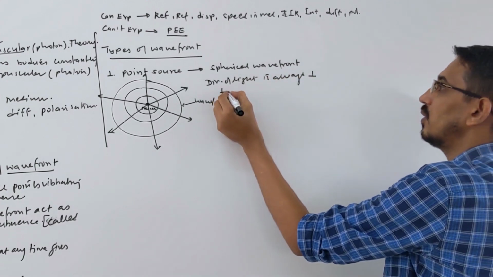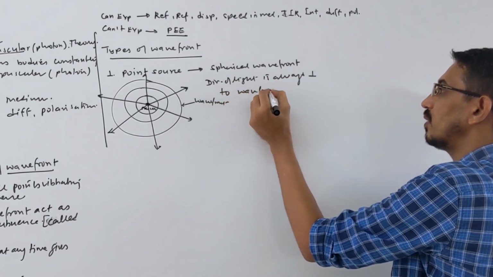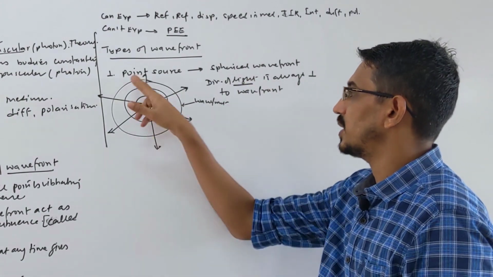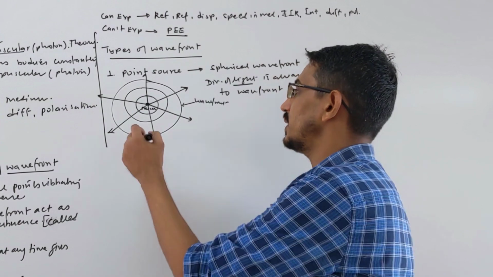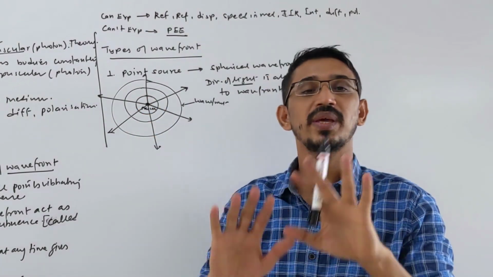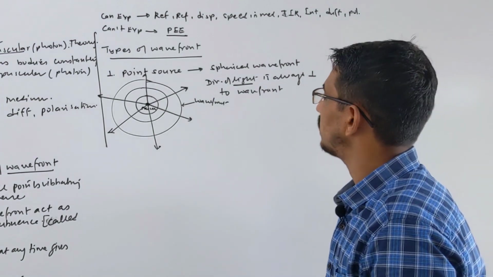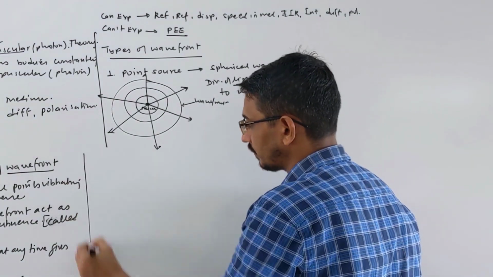Perpendicular to what? Wave front. Yes, very important. So these arrows, these represent what? Direction of your light, and these circular loops, or not circular, spherical, these are what? Your wave fronts. So a point source will give us what? Spherical wave fronts. Okay.